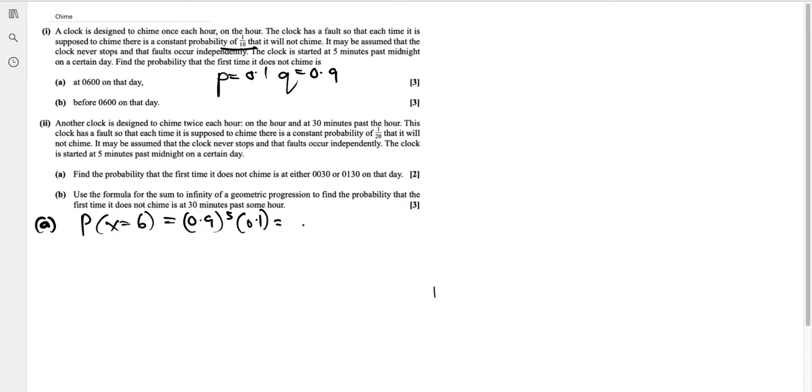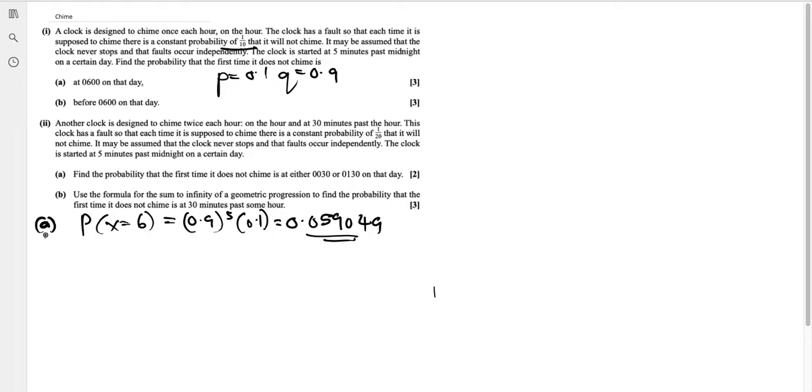Let's use the calculator. So that's 0.9 to the power of 5 and then multiply by 0.1, and the answer is 0.059049. Okay, 0.9 to the power of 5, times 0.1. Yeah, that's correct. Okay, next.